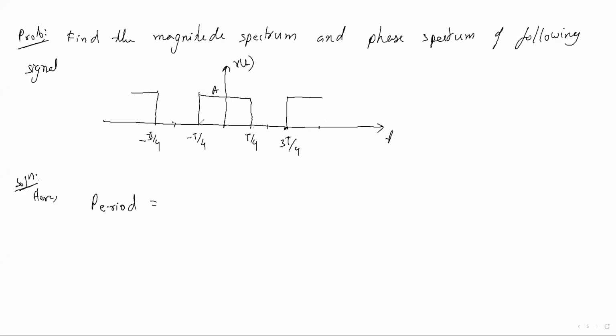T by 4 and T by 4 is T by 2, and here also a little bit. The time period is T only. We have taken a periodic signal whose time period is T.